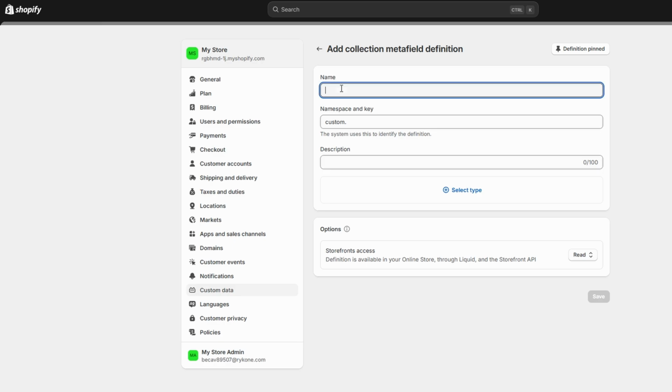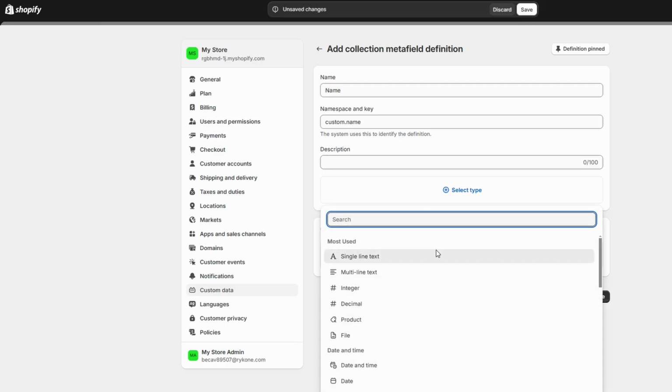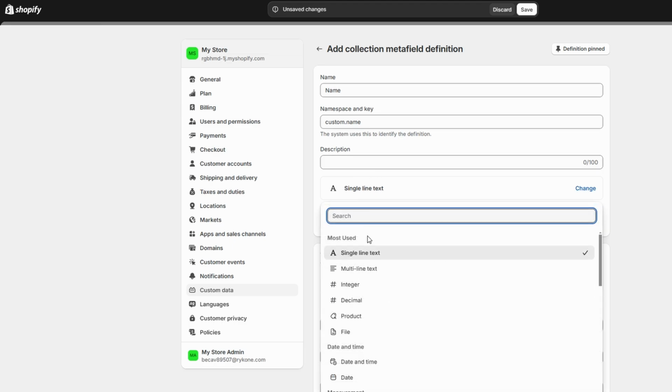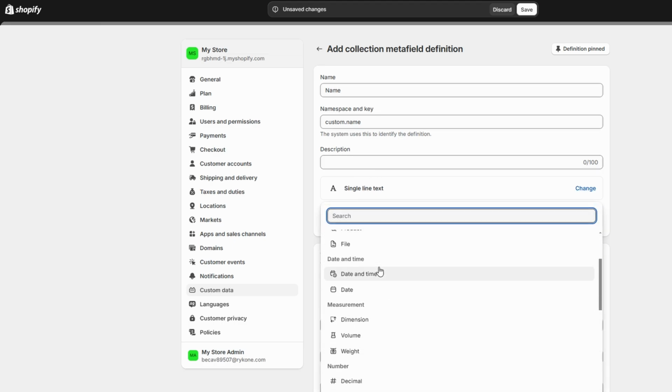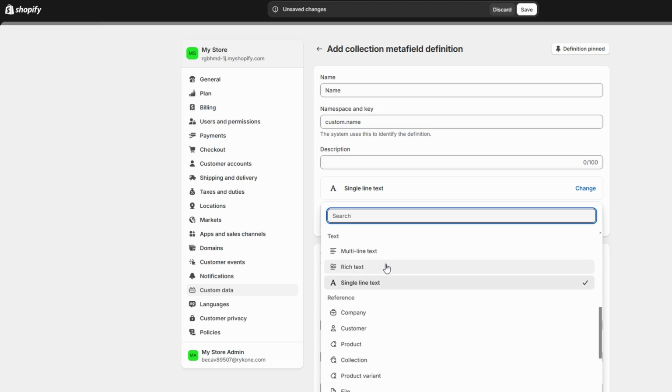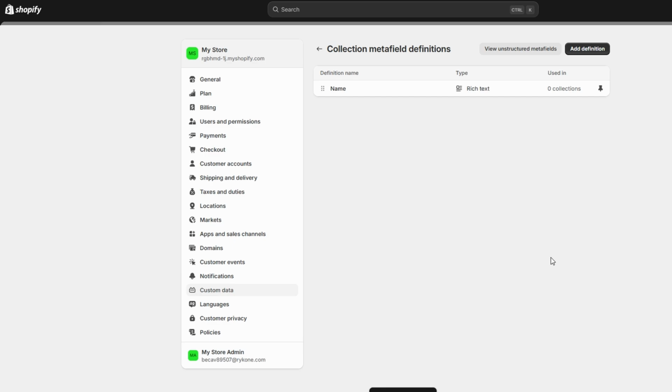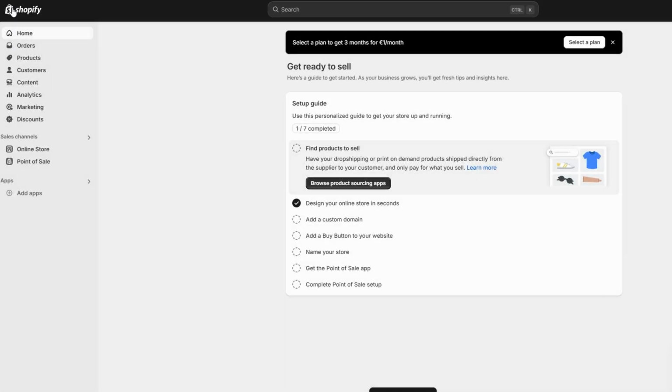Choose the type of field you want to use. If you're simply adding a brief description or tagline, the single-line text option works perfectly. For a more detailed description, you might opt for rich text to allow for bolding, bullet points, or even hyperlinks. Once you've configured the meta field, click Save to store your definition.